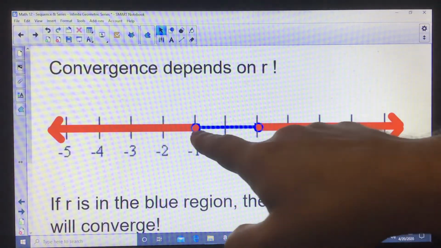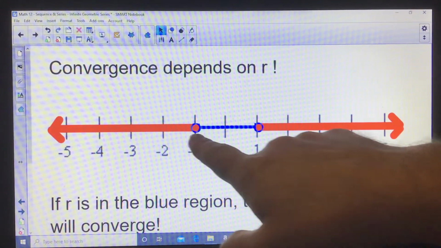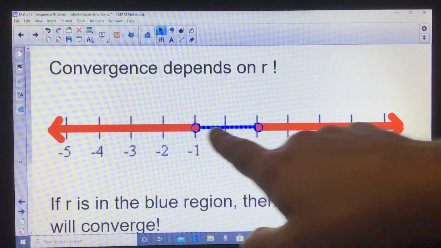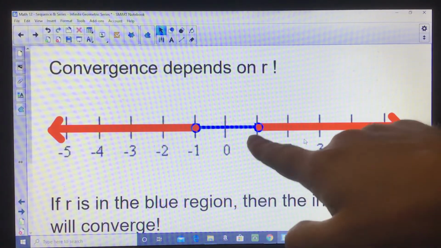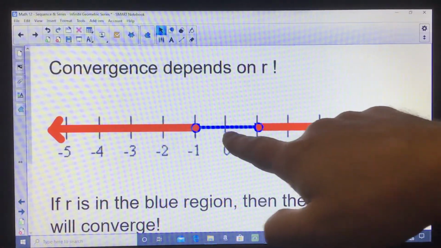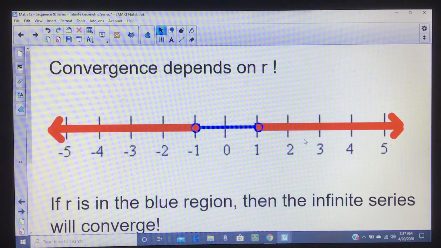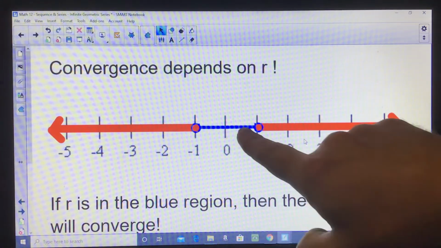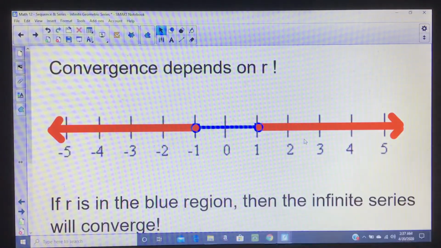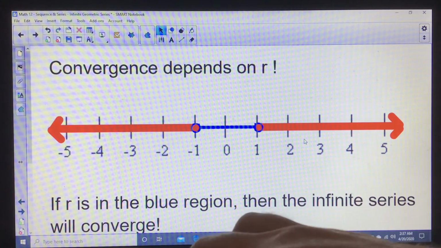However, if you're in this blue range, and notice I leave open dots here because 1 and -1 are not included with the blue, if you're between 1 and -1, your R value, what that does is it shrinks your terms. If you're shrinking your terms, then you won't add up in a geometric sense to infinity. So basically, if your R is in this sweet spot, if the R is in the blue region, then the infinite series will actually converge.